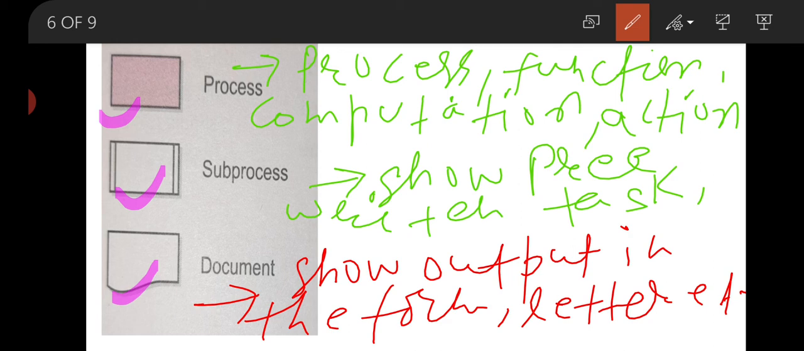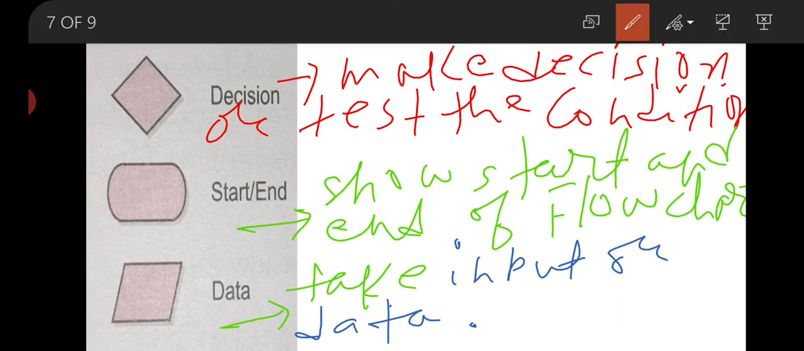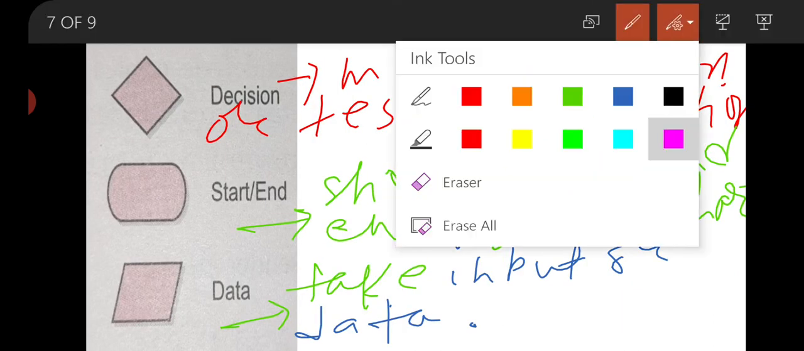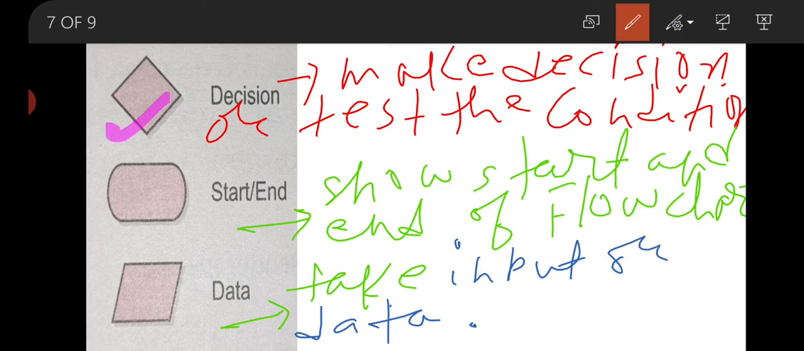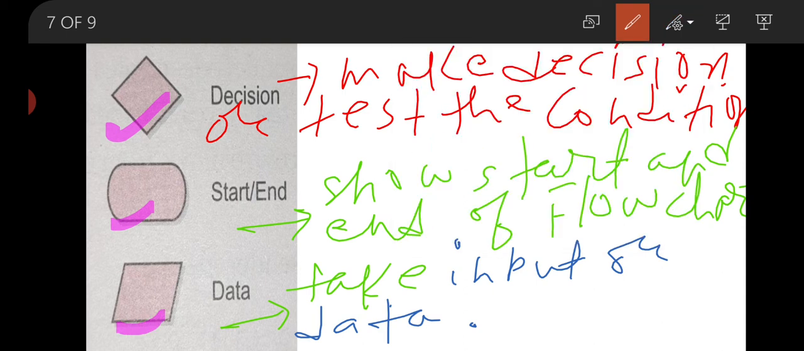Now our next is decision. This is used to test the condition, and this is to start the flow and end the flow. This symbol is used to show the start and end of the flow. This data symbol is used to take input or output. See, this is used for input or data or output.